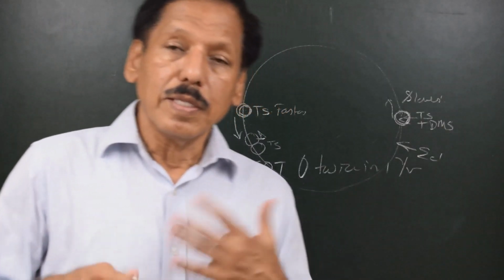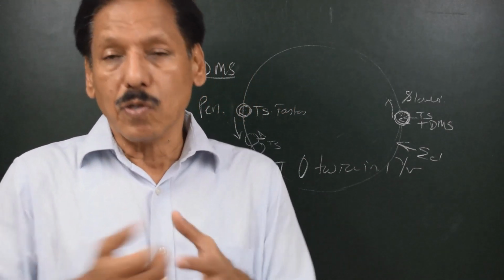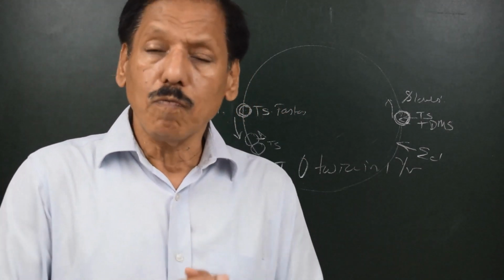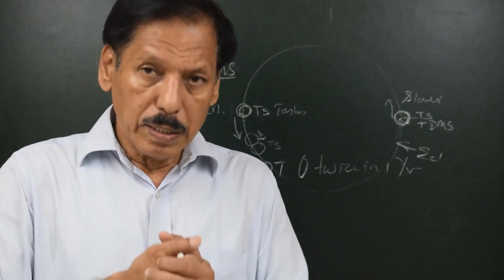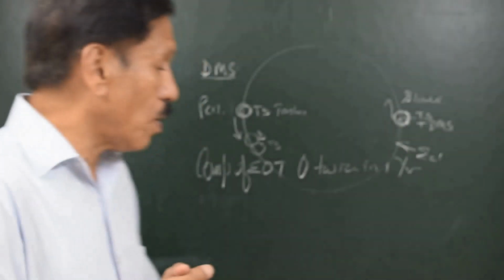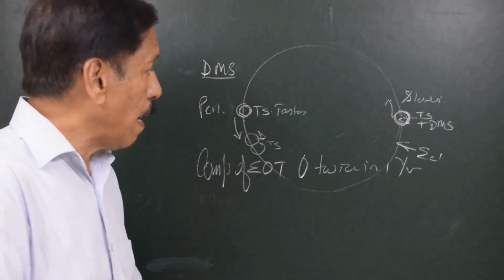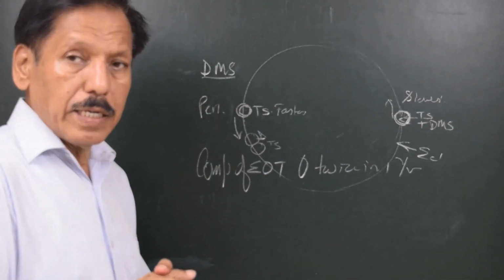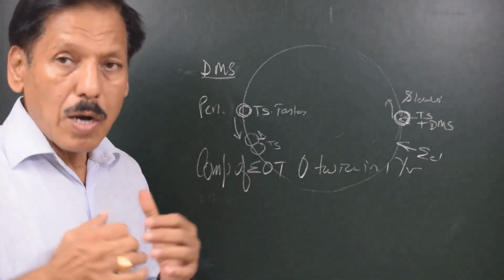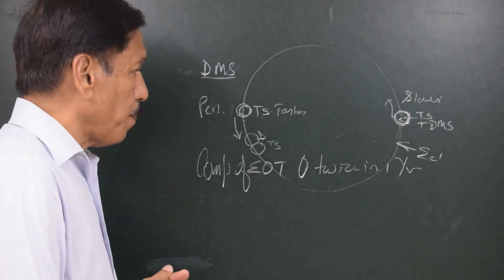So this shows one of the drawbacks of the sun. Sun does not move uniformly on ecliptic, and the explanation is given by the second law of Kepler, that the Earth in its orbit does not move uniformly.